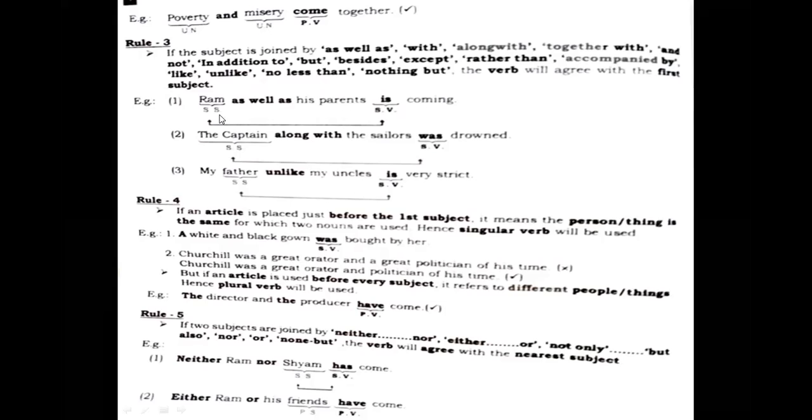See the first example: "Ram as well as his parents". See, sometimes, students, what happens? I found that students just choose the nearest subject, and according to the nearest subject they form the verb, which is wrong. You need to see "his parents" is there. The maximum number of students will choose this as the subject, and they will write "are" instead of "is", which is wrong. This makes the sentence wrong. What you need to do is see that the first subject is Ram, which is singular.